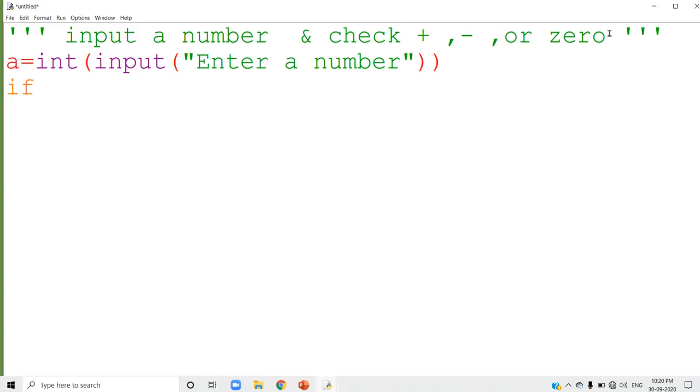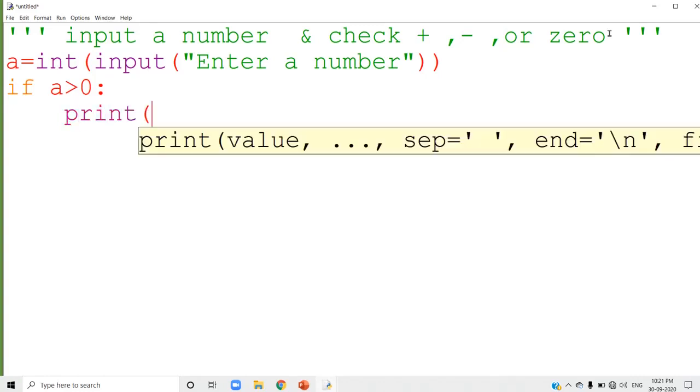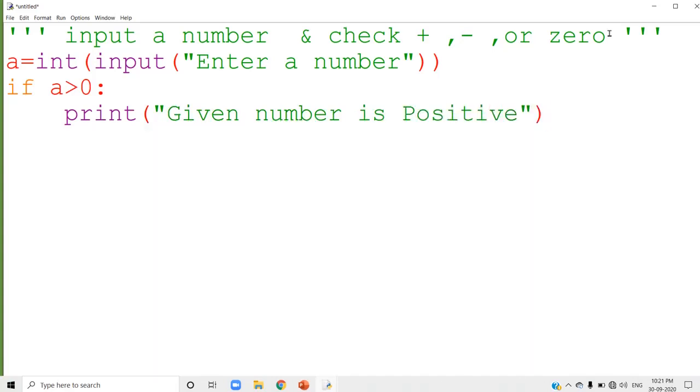I am going to check if. The if statement is used to check the condition. If a greater than 0, colon. If a greater than 0 means it is a positive number. Yes, I can say print 'Given number is positive'. That is all about that one.